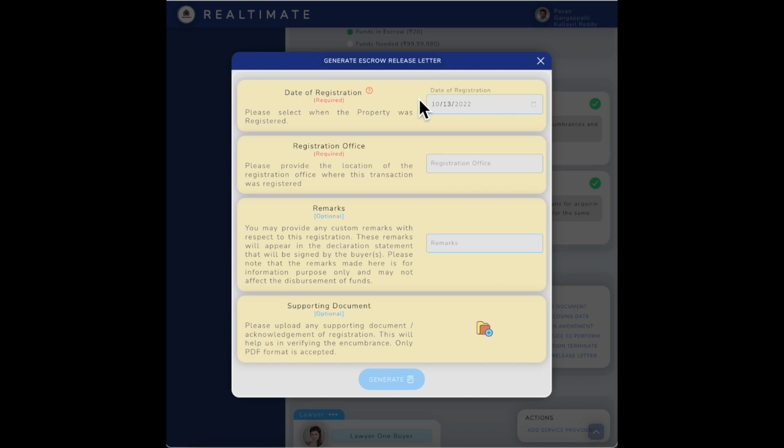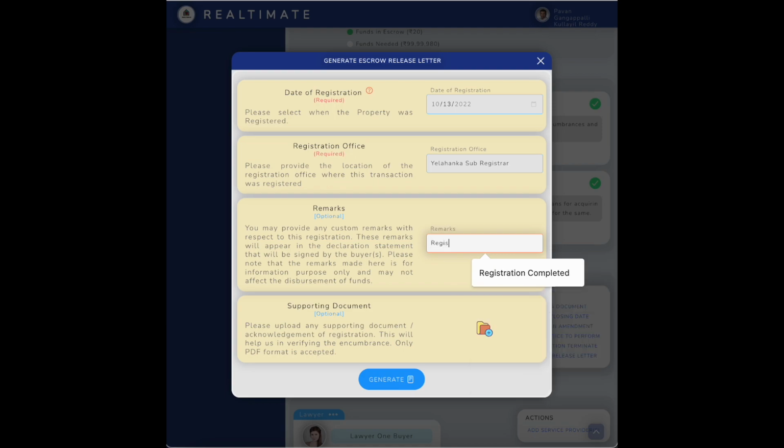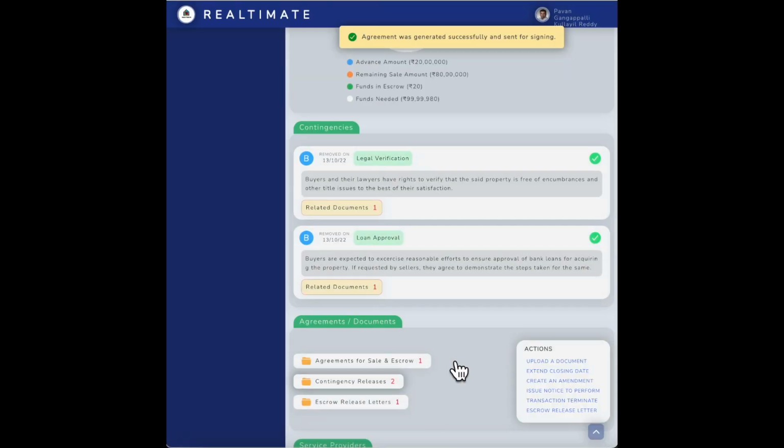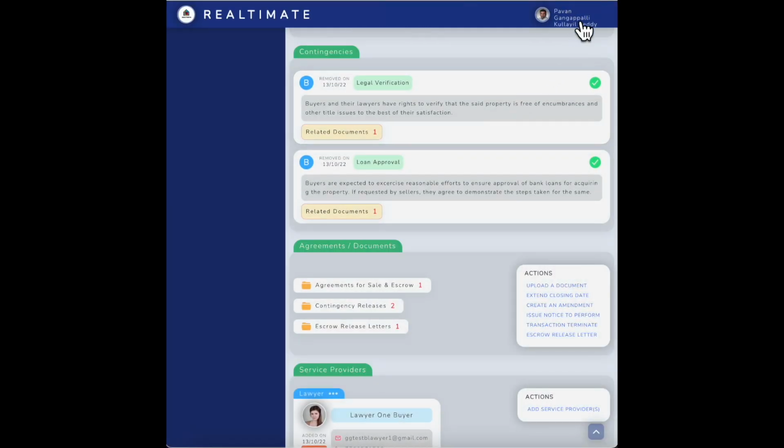So we ask a few things, right? What is the date of the registration? And then what was the specific registration office? And then remarks, anything. You could say completed registration, completed. Okay, and then we ask for supporting documents of proof. In most cases it will be an encumbrance certificate, and the buyer would generate an escrow release letter. Now if you look at the escrow release letter, there are two people that need to be signing. And what I'll do is I will go offline and I will sign it on behalf of the buyer as well as the seller, so that I don't bore you on this video about the signing again.